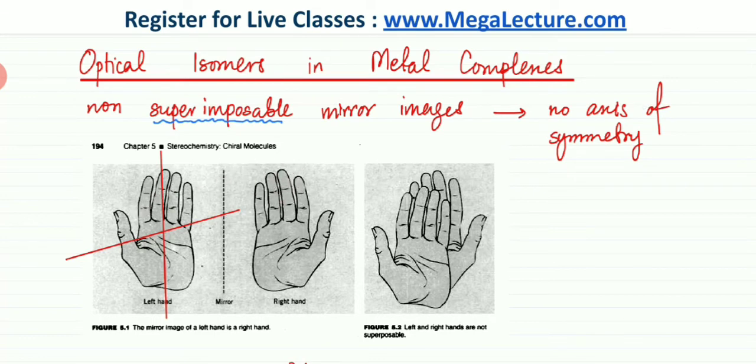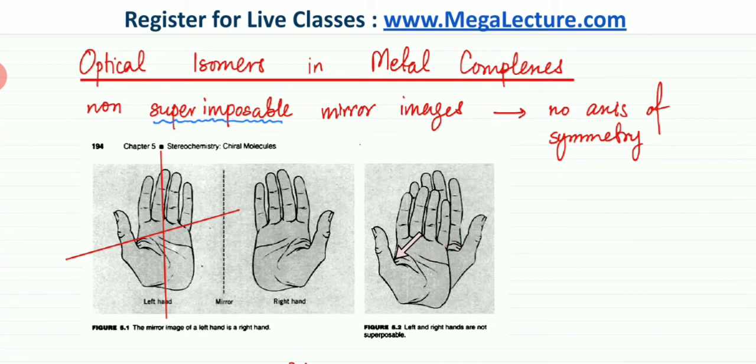They look exactly the same, except for the fact that they are mirror images of each other, which means that they are non-superimposable. No matter which way you rotate one of your hands, let's say you're rotating your left hand, and your right hand is at the bottom, it is never going to look like the hand at the bottom. Your left and your right hands are always going to have a different orientation. For example, if you superimpose them, the thumbs are pointing in different directions, so the orientation of the bonds is different.